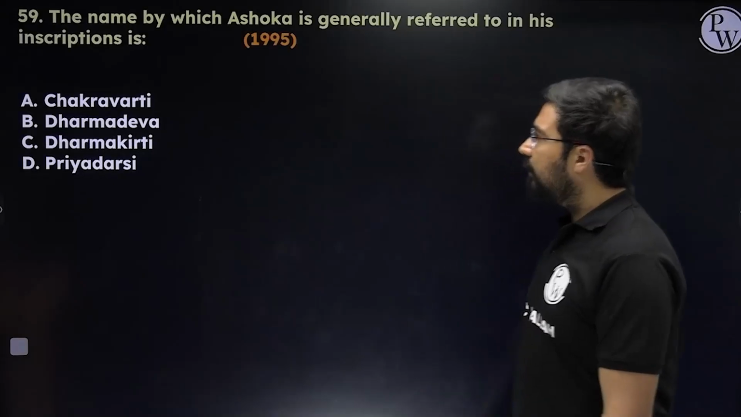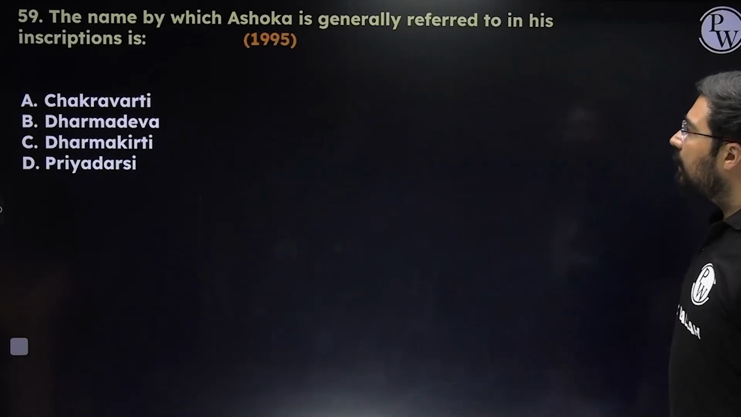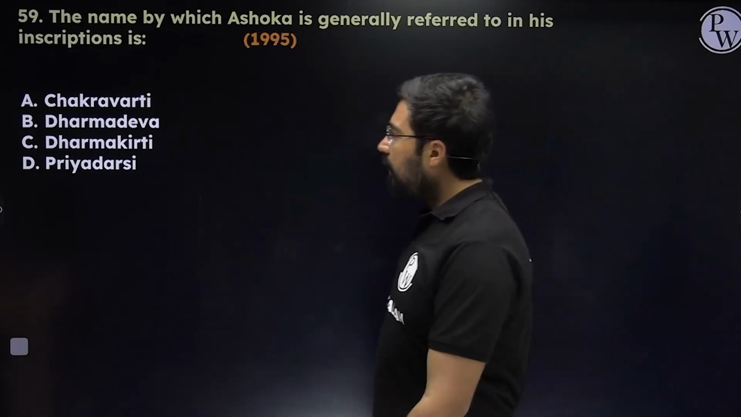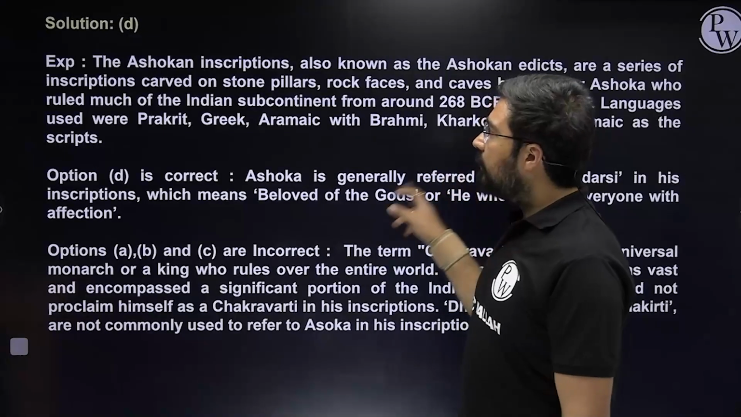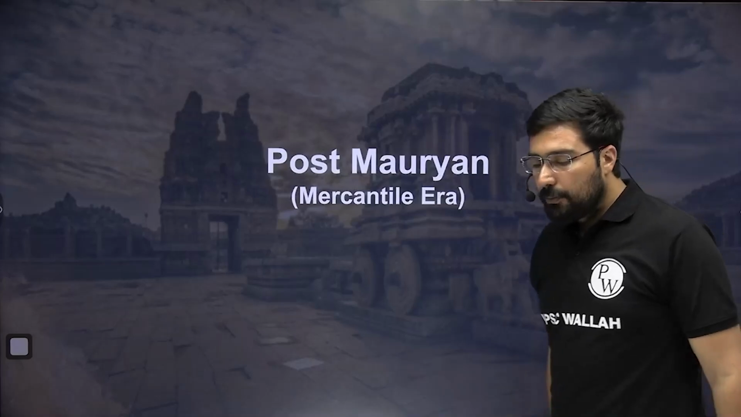Most of them are minor ones. The name by which Ashoka is generally referred to in inscriptions: there's only one name, Priyadarshi or Priyadassi, which means the beloved of the gods. Answer will be D. I hope you got the clarity that from the Mauryan period, please remember about Ashok. Remember his major rock inscriptions, remember his minor rock inscriptions, because the history of Ashok in general is being asked by UPSC in the examination.